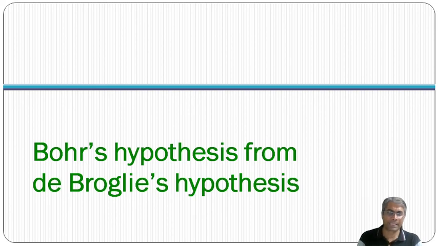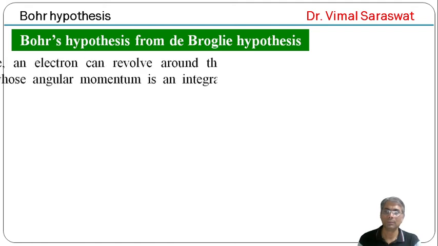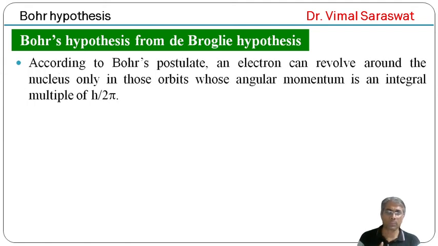Now, Bohr's hypothesis from de Broglie's hypothesis. According to Bohr's postulate, an electron can revolve around the nucleus only in those orbits whose angular momentum is an integral multiple of h upon 2 pi. So angular momentum mvr equal to nh upon 2 pi. Here h is Planck's constant, whereas n is an integer.